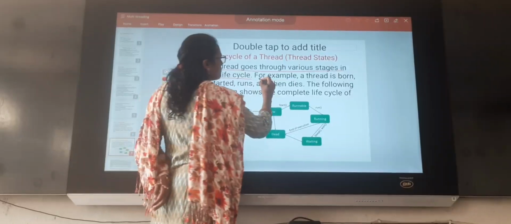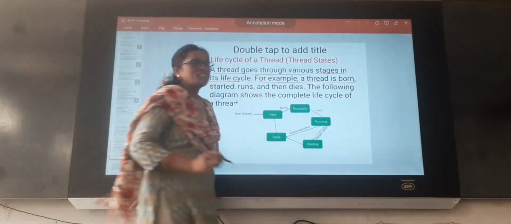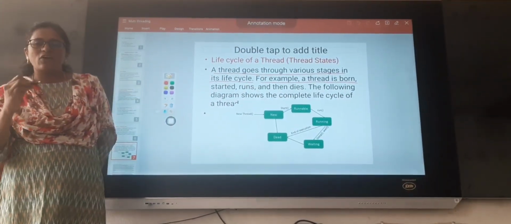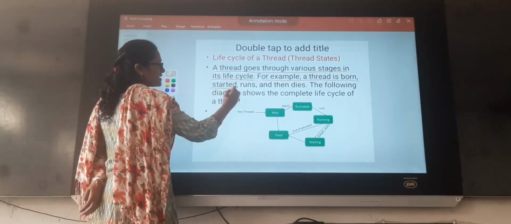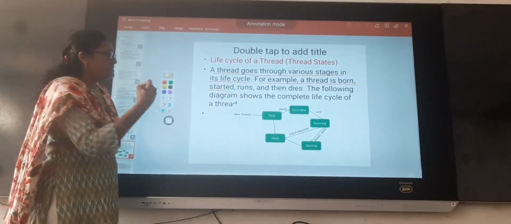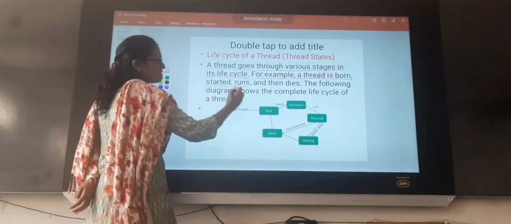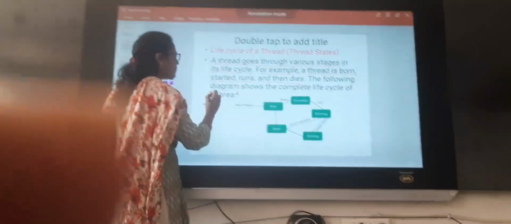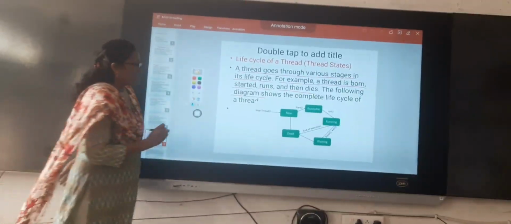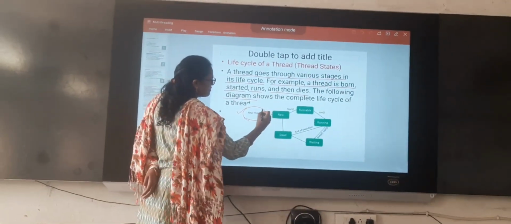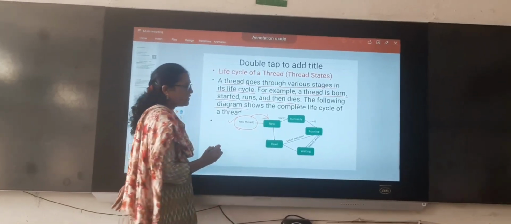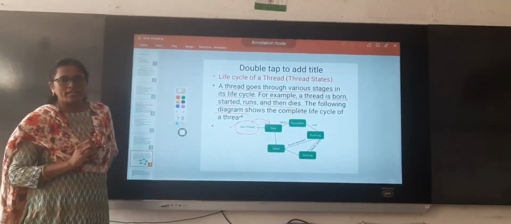For example, a thread is born. Initially, the thread will be created. That is called the born stage of a thread. After born, it starts execution. It will start, then it will run, then it will die. The following diagram shows the complete life cycle of a thread. First, initially a thread will be created. This is the new state. When it is created, it comes under the new state.